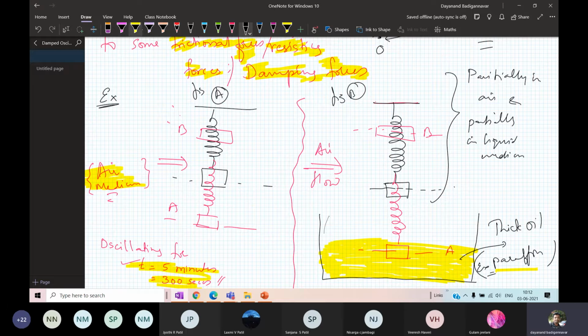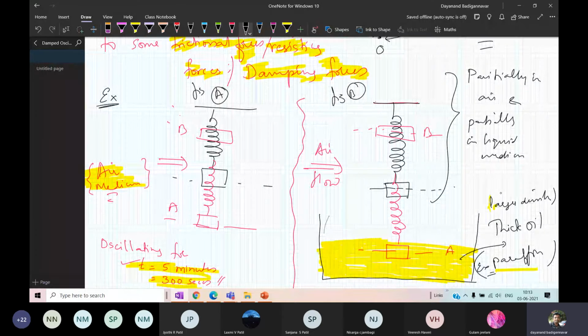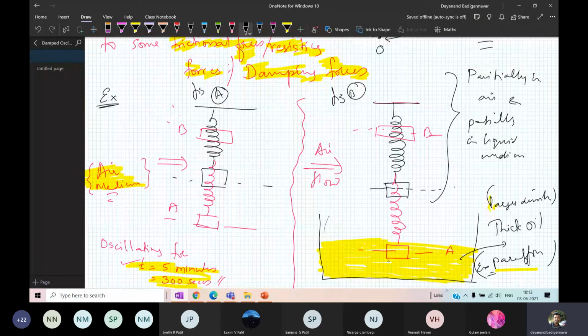So this liquid medium is acting as a source of damping. Why? Because it has a large density. It is a thicker oil, therefore it has a large density. So when the spring mass is moving into the oil, it is facing a lot of resistance.